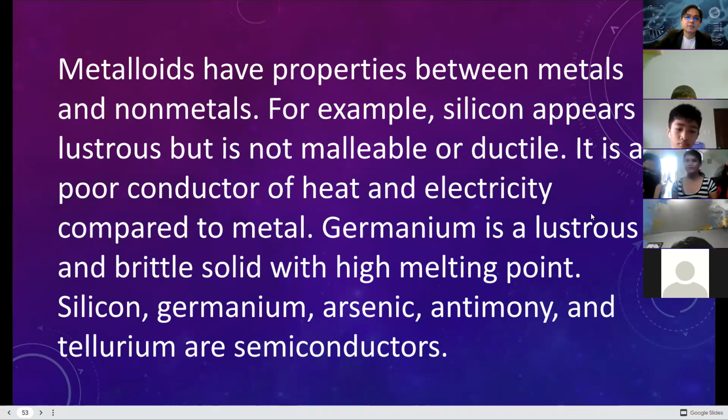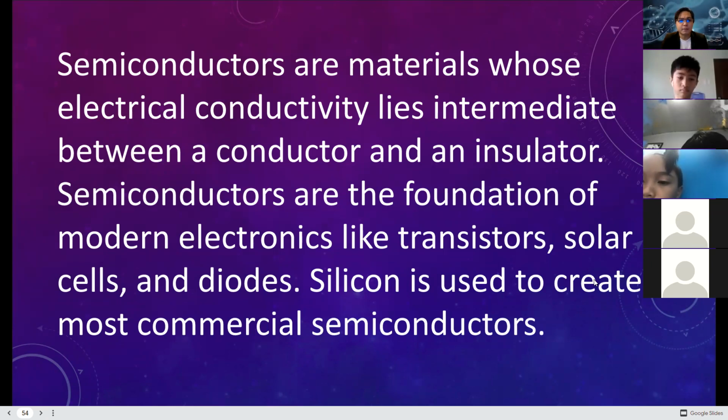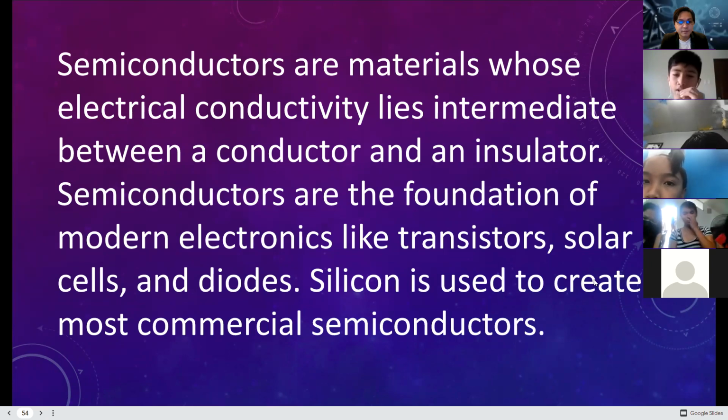All right, let's continue. Semiconductors are materials whose electrical conductivity lies intermediate between a conductor and an insulator, just like capacitors. Have you seen capacitors in your electronic devices? It looks like a battery inside your phone when you open the back.